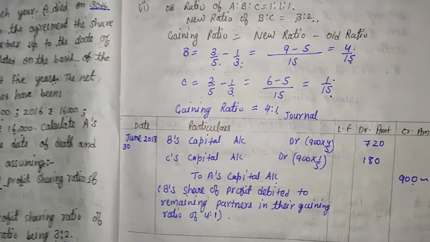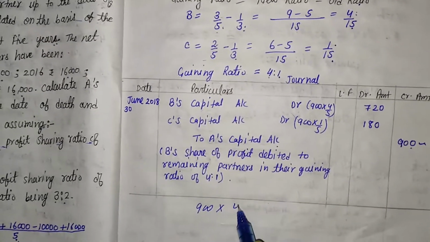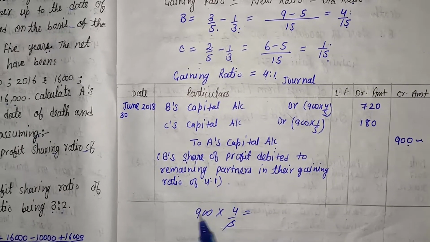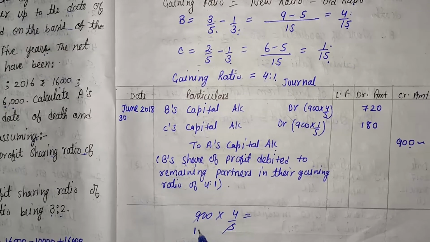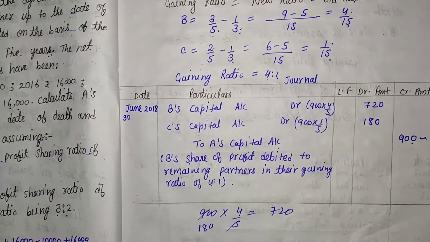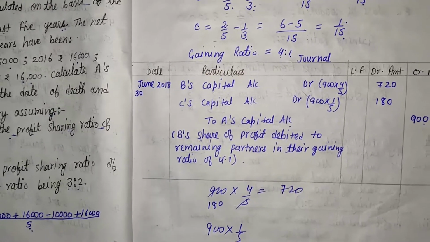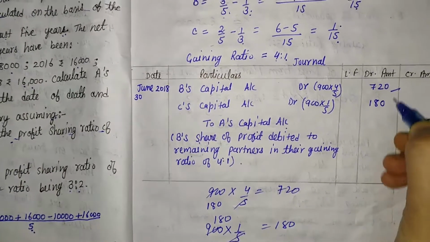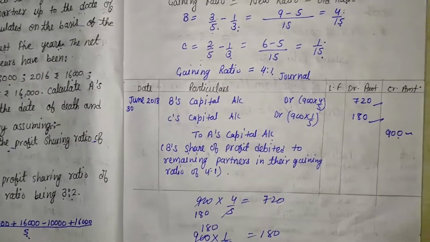So 900 multiplied by 4 divided by 5, we are getting 720. Same as 900 multiplied by 1 by 5, that is 180. So here it is 720 and 180.